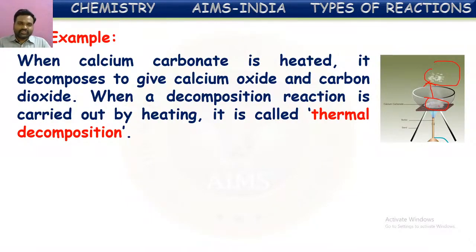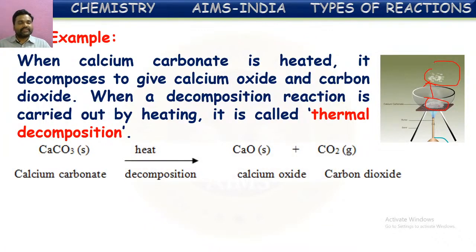So when a decomposition reaction is carried out by heating, it is called thermal decomposition also. Thermal means heating. So the decomposition which is carried out by the heating process is called thermal decomposition. So here the decomposition of calcium carbonate is a thermal decomposition reaction.